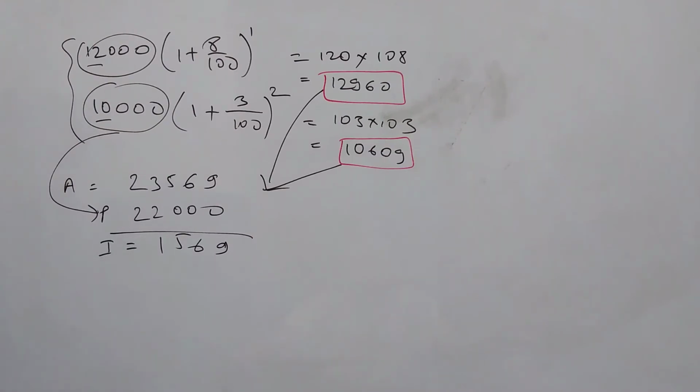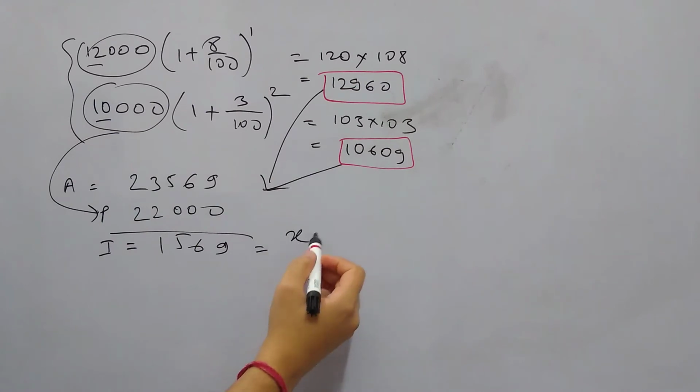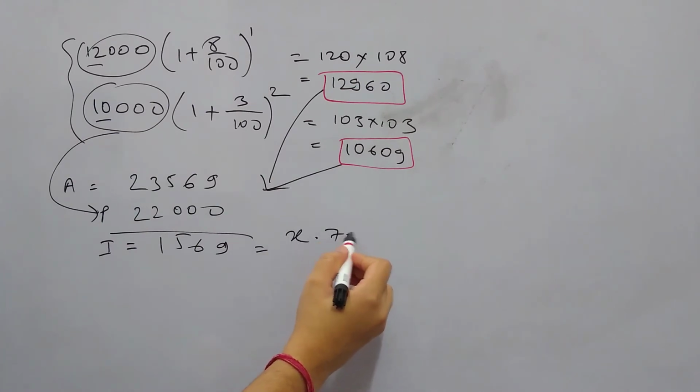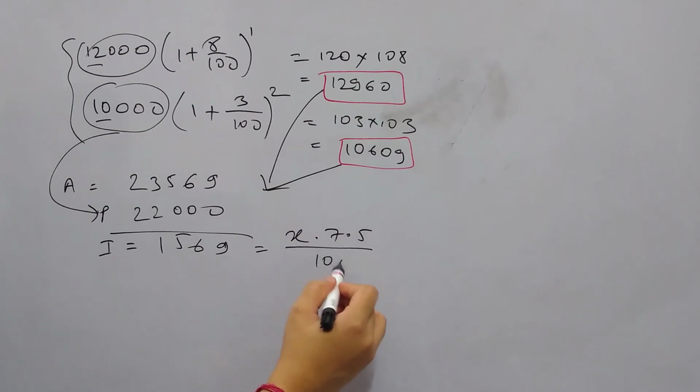Now this interest is same as what Bimal is receiving from 7.5% simple rate. So let's say the amount invested by Bimal is X. As per the simple interest formula, principal is X, rate of interest is 7.5, and time is 1 year, divided by 100. These both are same.